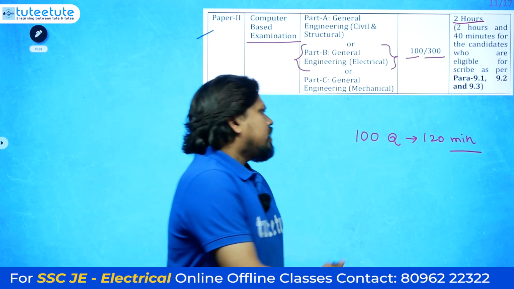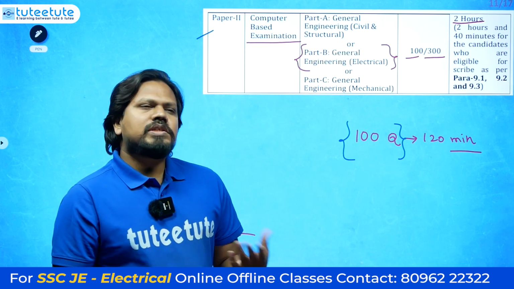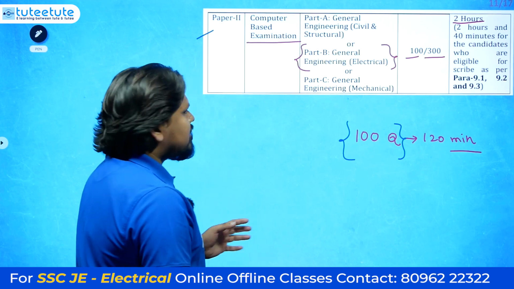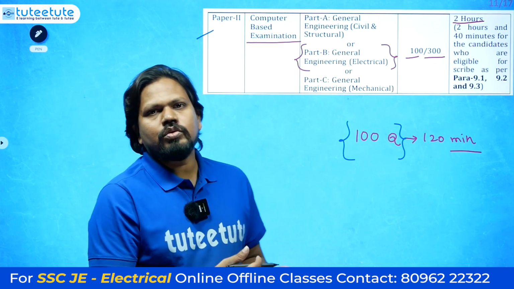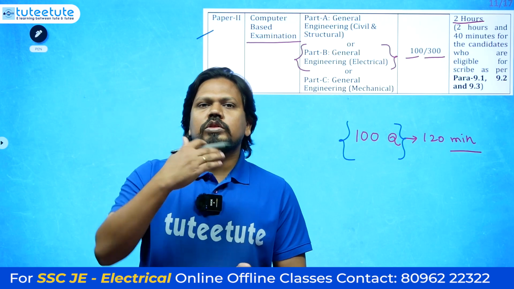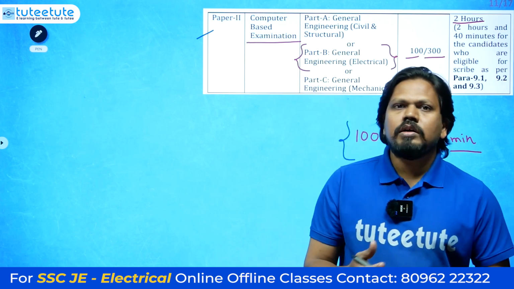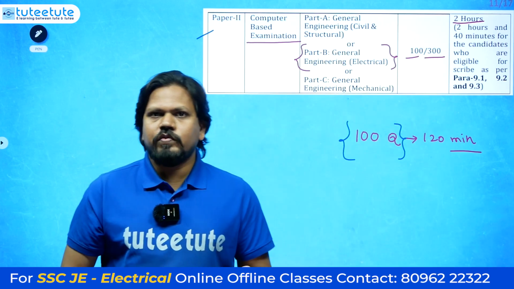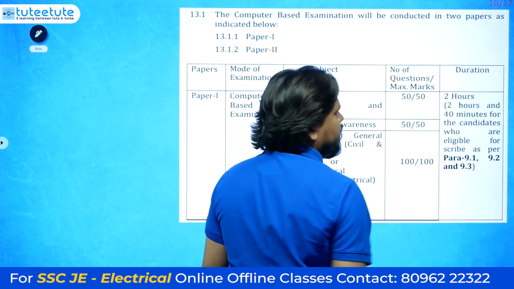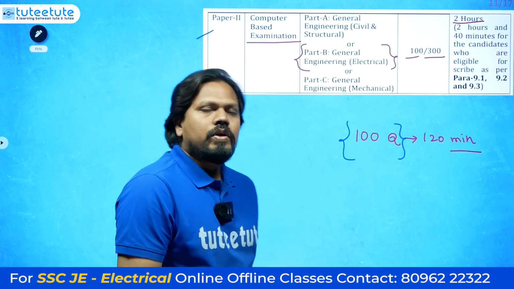Here new types of questions may come. Previously it was descriptive, right? So now on what basis will they give these 100 questions? Based on certain analysis we have done, these 100 questions will be more than your preliminary examination standard. However, we are getting the questions from the preliminary examination, like the Tier 1 examination. Previously for 200 questions we had only 2 hours. For paper 1 it was that, and now for paper 2 we have only 100 questions in 120 minutes.